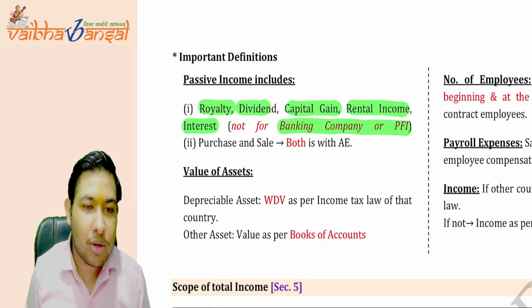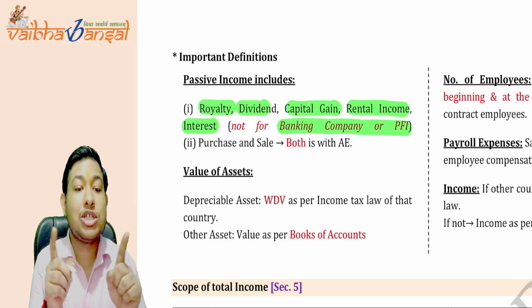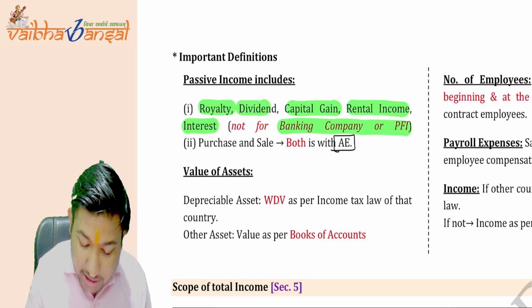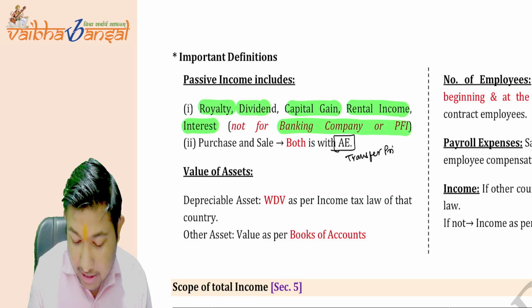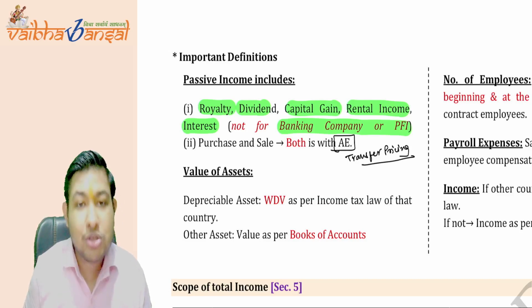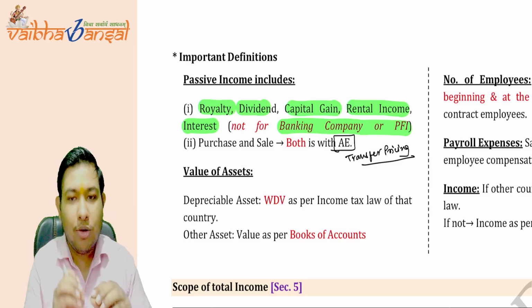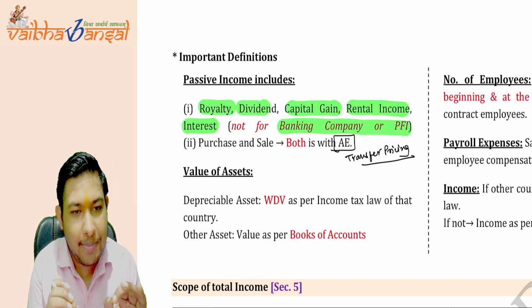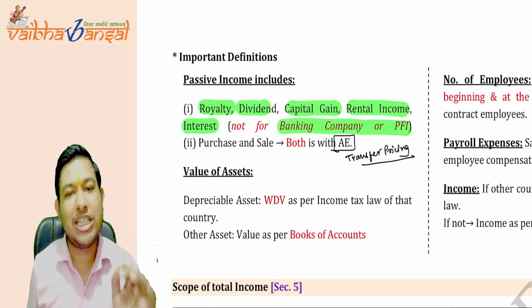Second point: the purchases and sales are both from associated enterprises. So what are associated enterprises? That we will cover under the transfer pricing chapter. The next chapter will be our transfer pricing chapter only. For this chapter, you can understand it as a related party. We will cover everything in detail in the transfer pricing chapter.